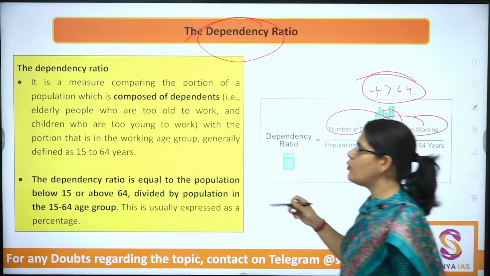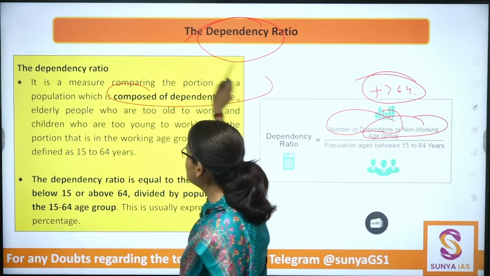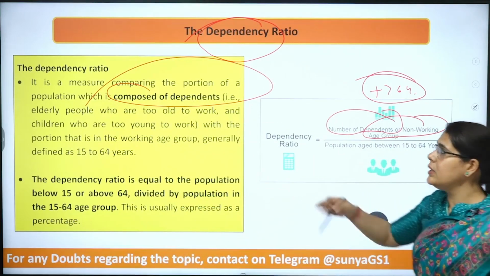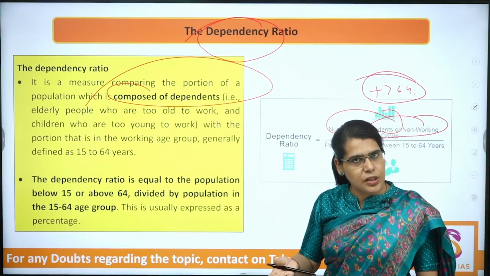Now basically, what do we want to understand from the dependency ratio? Is that we need to understand the number of dependents population.